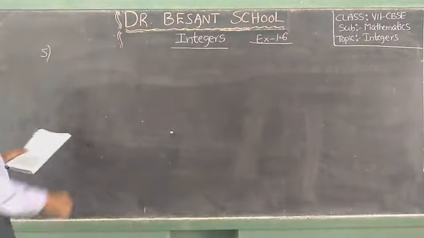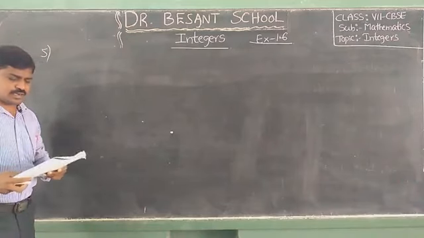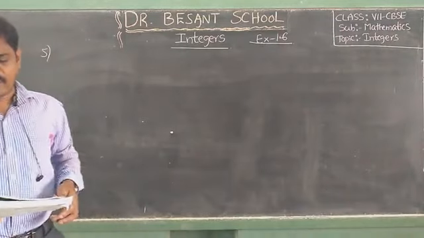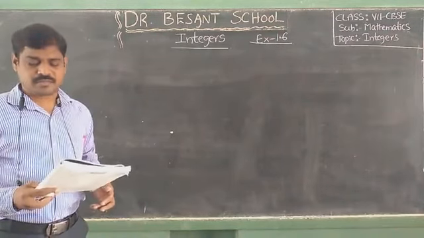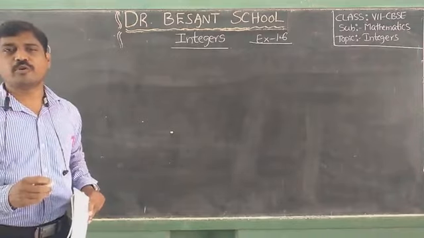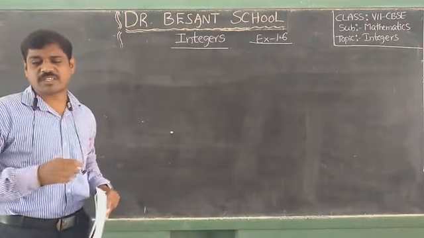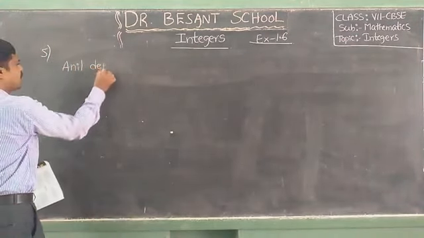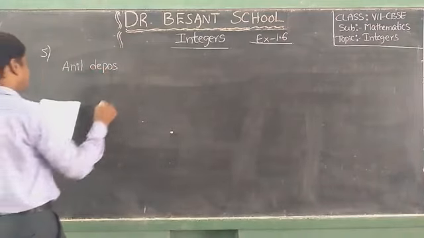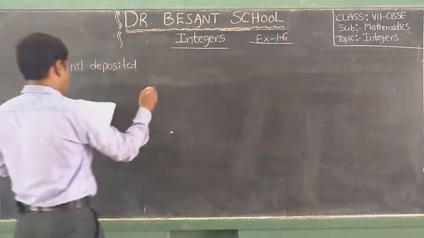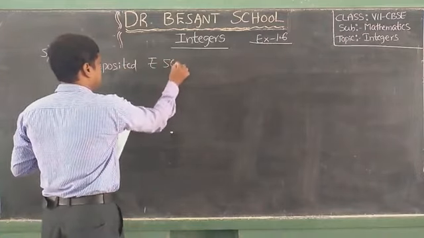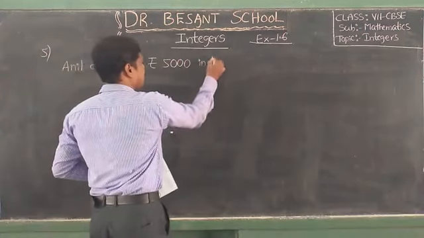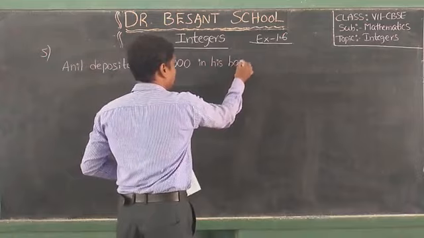Fifth one. Anil deposited rupees 5,000 in his bank. So the amount deposited by Anil in the bank is equal to rupees 5,000. Anil deposited rupees 5,000 in his bank account.